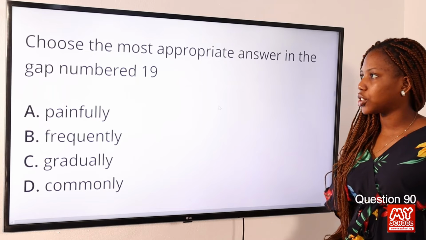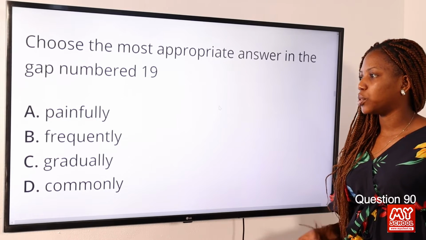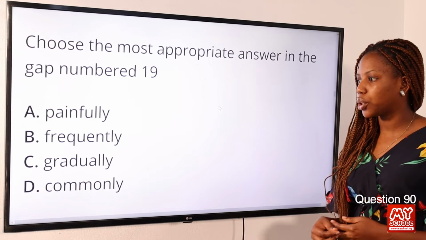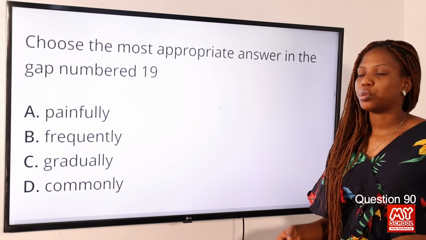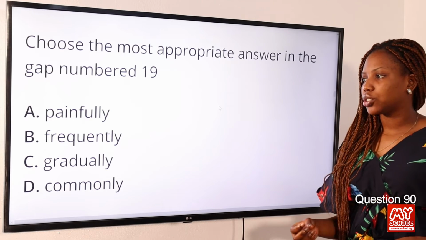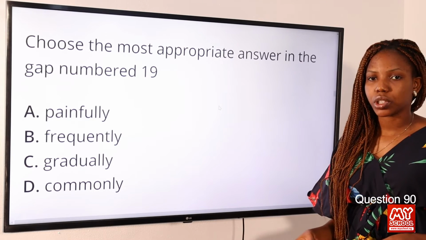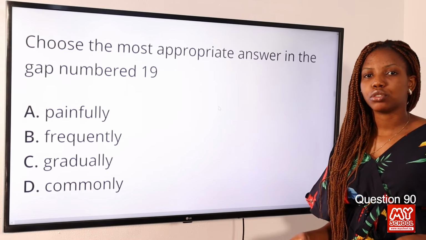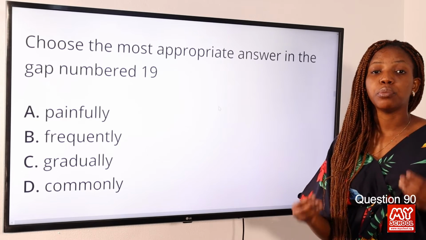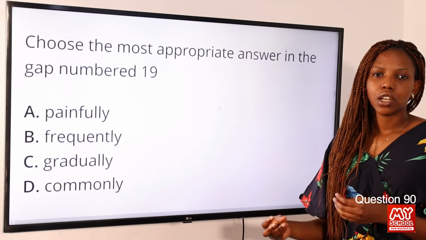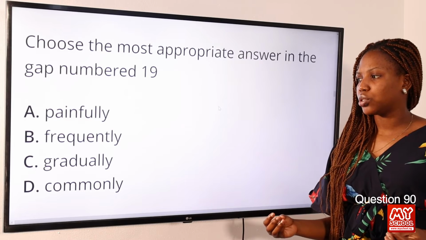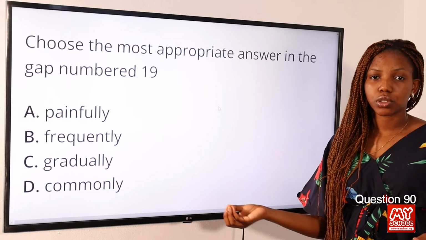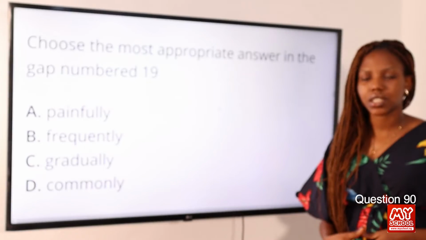Question 90. Choose the most appropriate answer in the gap number 19. Option A, painfully. Option B, frequently. Option C, gradually. Option D, commonly. The answer to this question is option B, frequently. Now, why is it frequently? The gap numbered 19 is meant to describe passing of urine more regularly. So the word synonymous to regularly is option B, frequently. So option B, therefore, is the correct answer to this question.